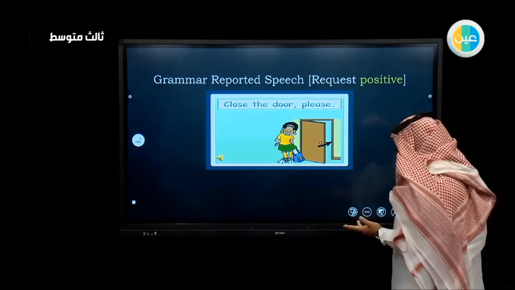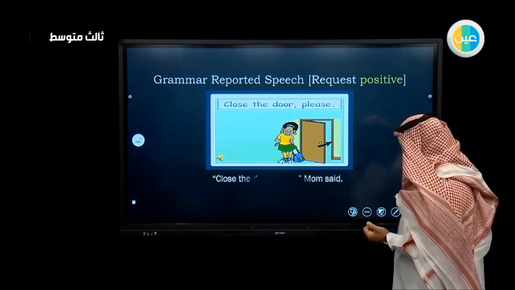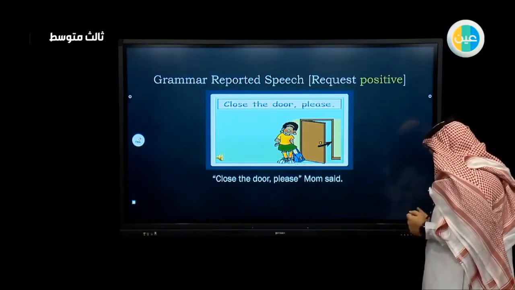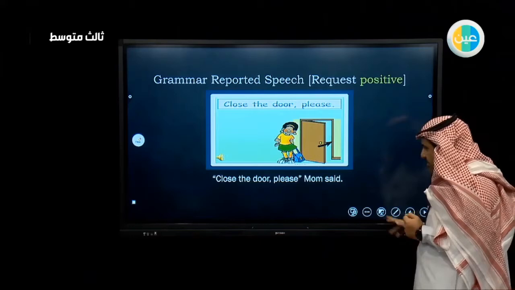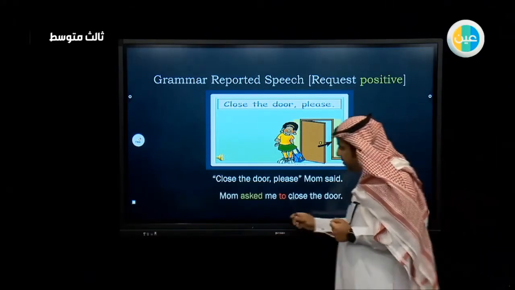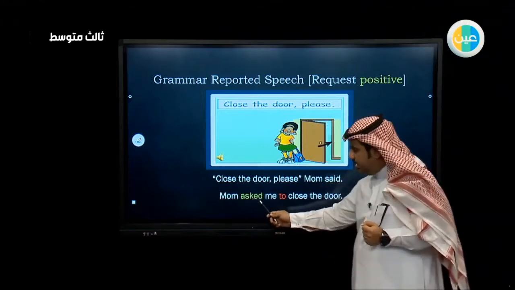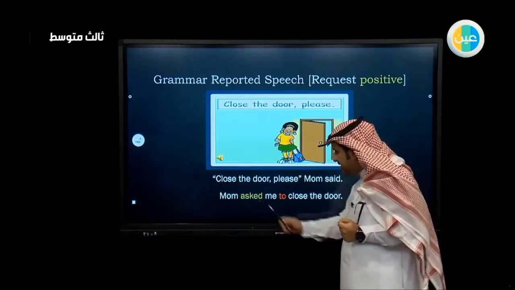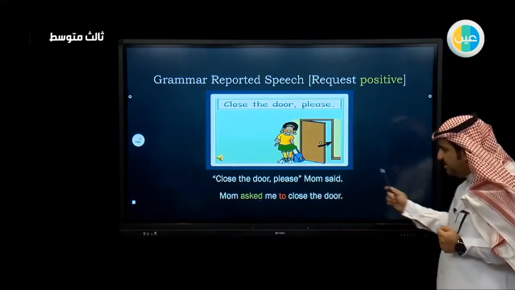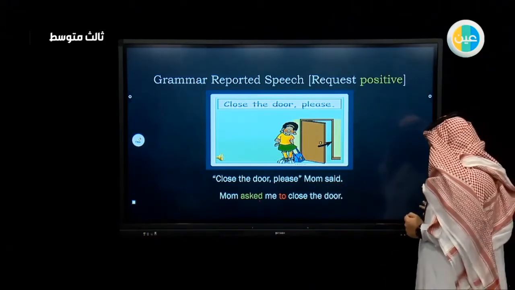As you can see, it is the same, but we have the word please. Some small changes will be applied in this case. "Close the door, please," Mom said. And here, I will not use told or ordered. I will use asked. So Mom asked me to close the door.